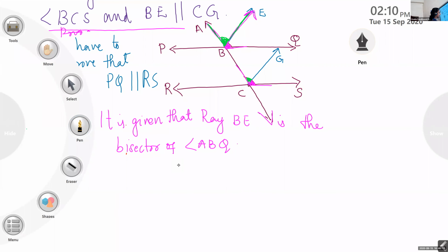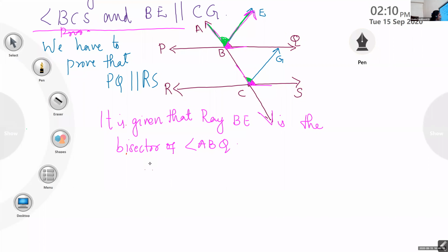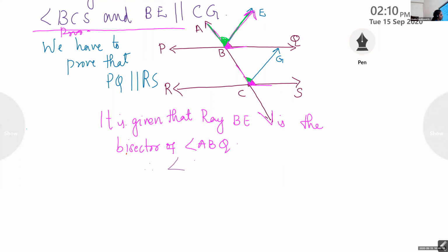Okay, children, start writing. Therefore, angle ABE equal to half of angle ABQ. That is equation number 1.